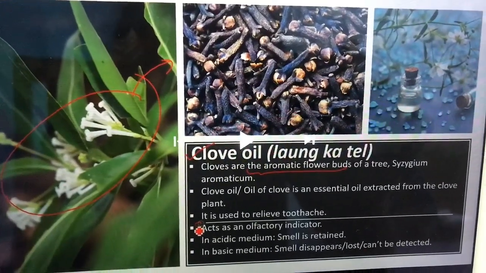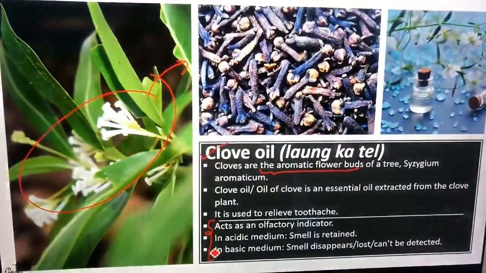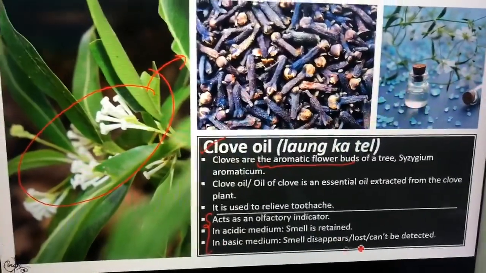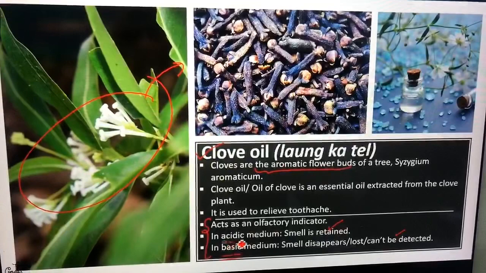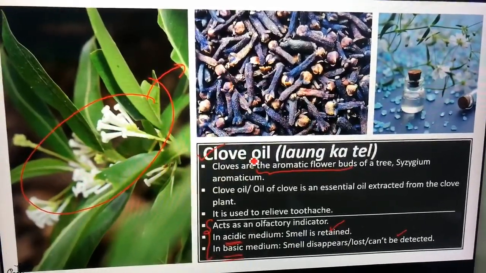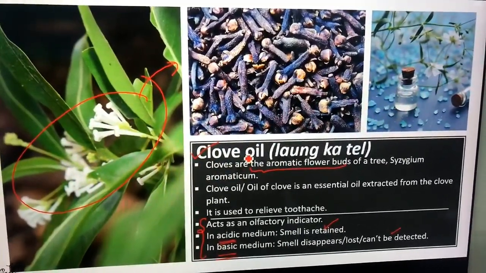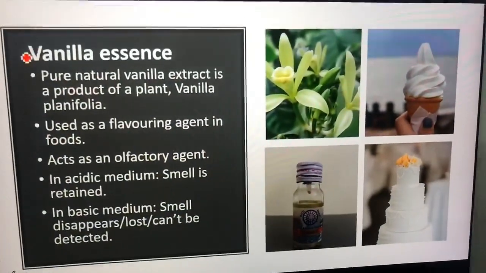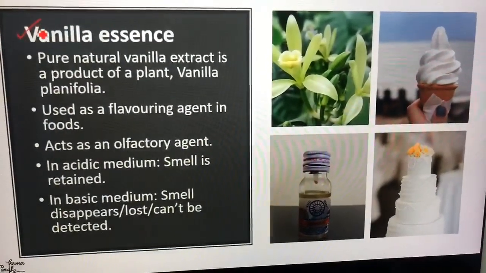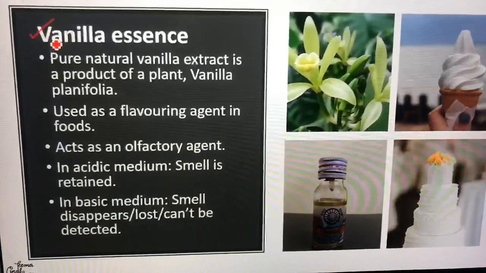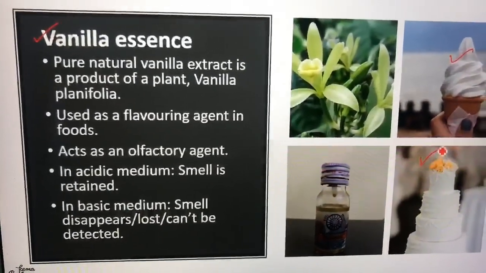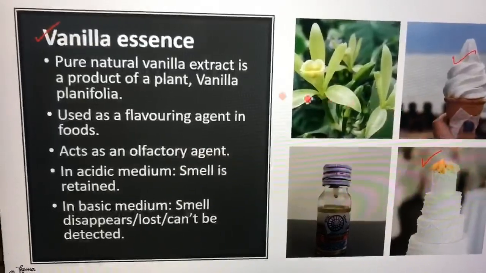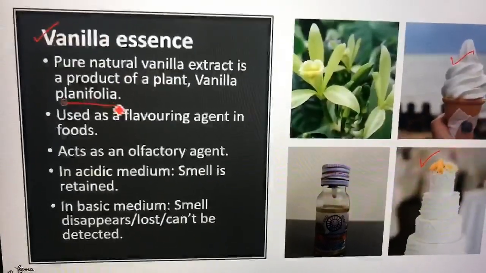Students, here it is clove oil. Clove oil comes from plant buds that we collect, and it also acts as an olfactory indicator. In acidic medium, the smell is retained, and this is vanilla essence. Vanilla essence works the same way: in acidic medium, the smell is retained, and in basic medium, the smell disappears, is lost, and can't be detected.